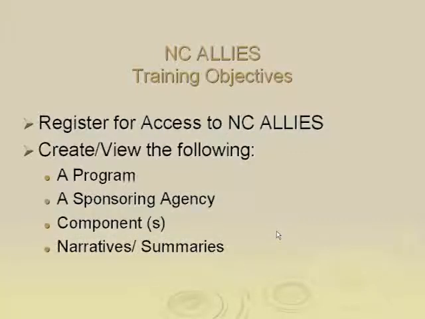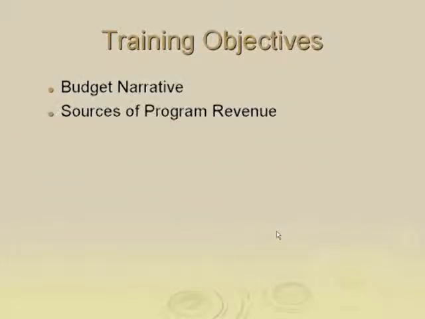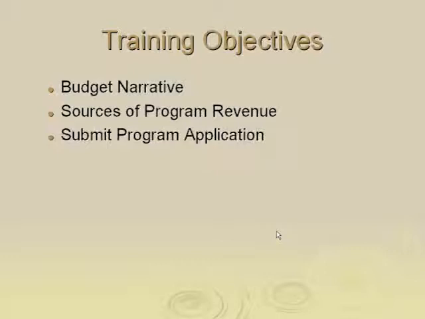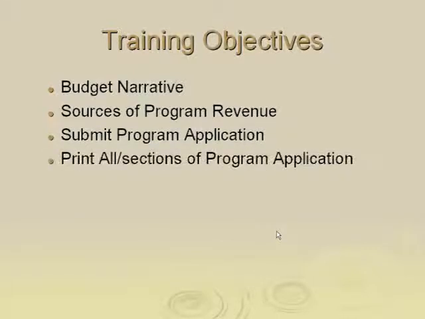adding summaries and narratives within the program agreement, measurable objectives, budget narratives, looking at sources of program revenue in the program agreement, submitting the program agreement application, and then learning how to print all sections of the program agreement application. We'll also discuss how to utilize NC Allies in tracking the decision process on the application.